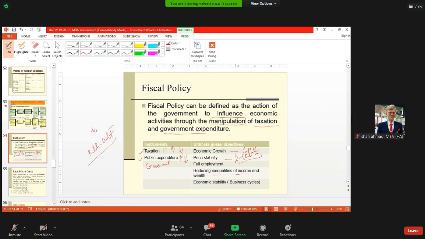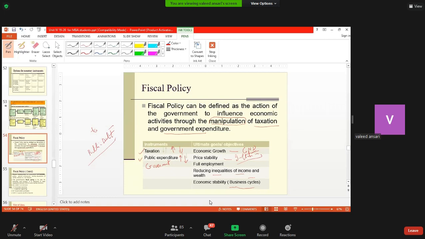And also one of the major objectives of fiscal policy is to contain the effect of changes in the business condition, which is known as the cycle. Sometimes there is economic prosperity, and that leads to a period where there is low demand, high unemployment.